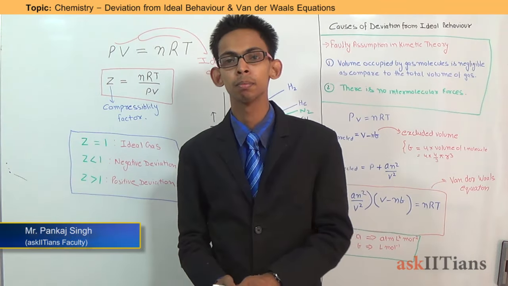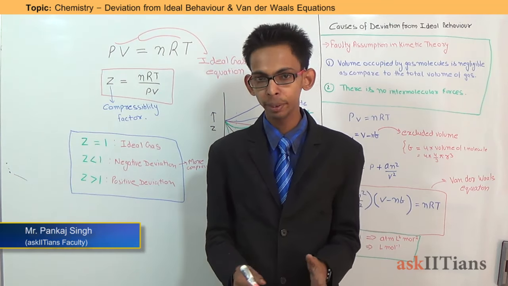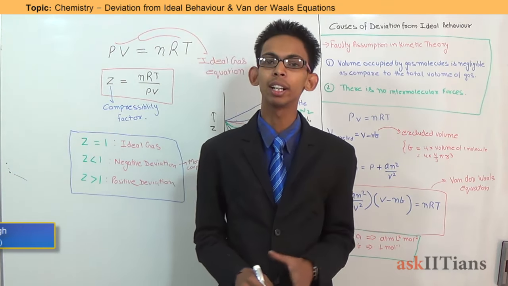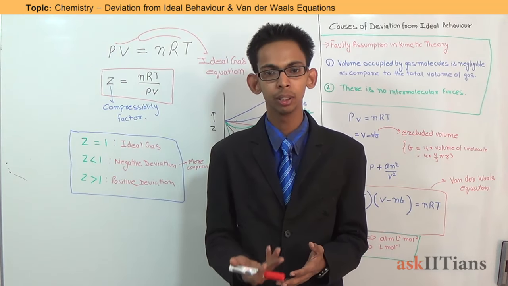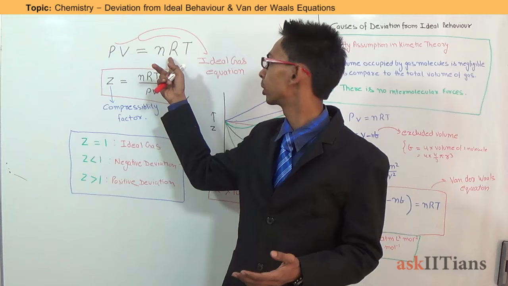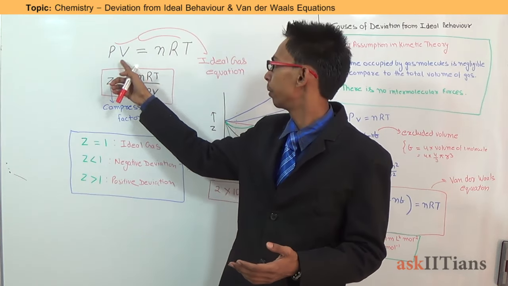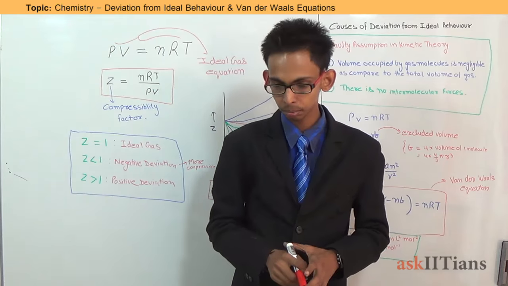Hello students, today we will discuss deviation of real gases from ideal behavior. First of all, what is an ideal gas? An ideal gas is the gas which follows Boyle's law, Charles' law, Avogadro's law and also satisfies this particular equation, which is known as the ideal gas equation, for which PV is equal to nRT strictly. This is an ideal gas.